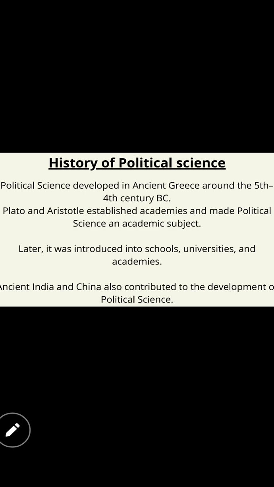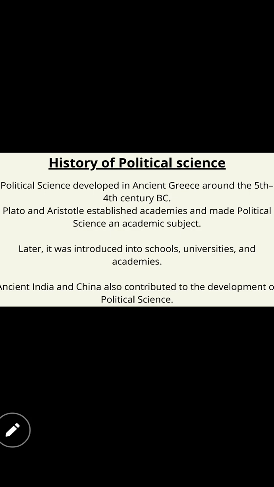History of political science. Yes, when we take the history of political science, I told you earlier, political science is taken to our life while politics is done practically. So here, political science developed in ancient Greece around the 5th and 4th century BC. What did it say? Political science developed in ancient Greece. Okay, as I told you, political education also started in Athens, Greece, and political science also developed in where? In ancient Greece, and around when? 5th to 4th century BC. From the 5th to 4th century BC, this political science was developed.